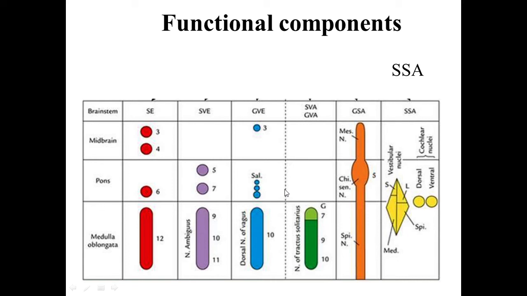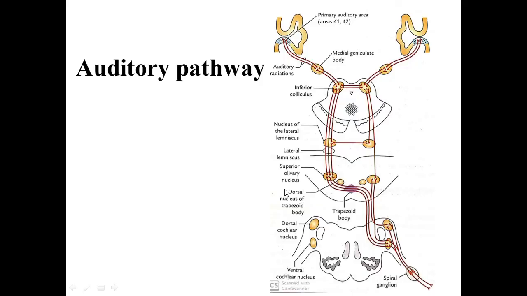So the main functional component is the special somatic afferent fibers for hearing. Now we'll see the auditory pathway.